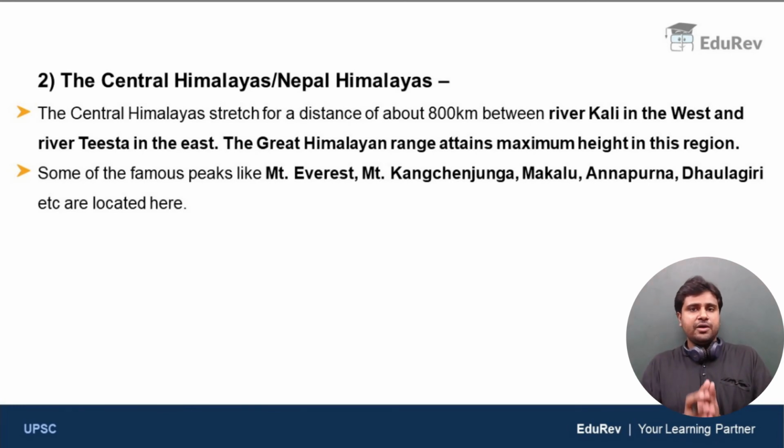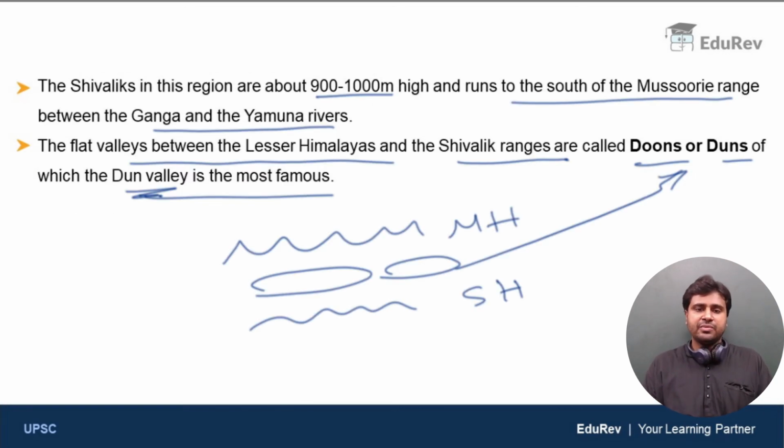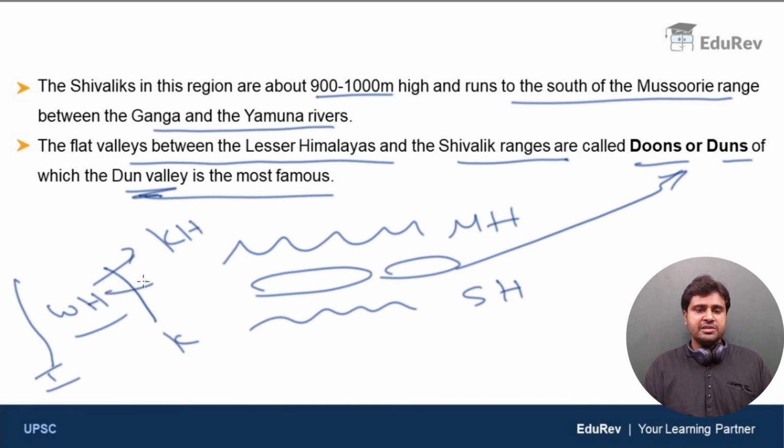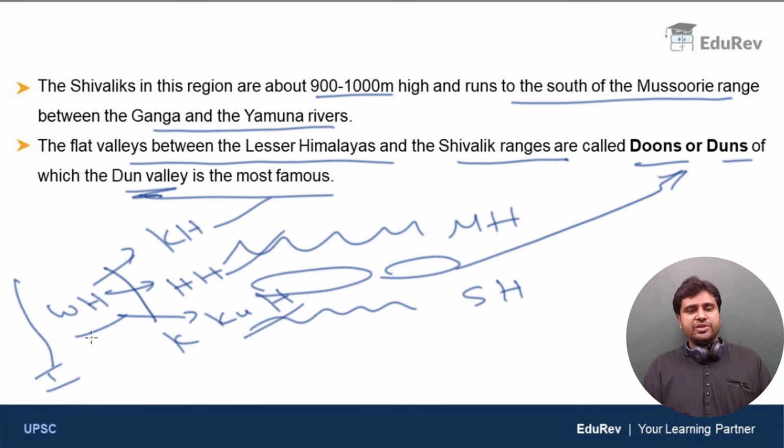So we have finished the discussion of Western Himalayas. So first we understood that Western Himalayas extend between, I'm just writing here, Indus River and Kali River, Western Himalayas. And you can divide Western Himalayas into Kashmir Himalayas, Himachal Himalayas, and Kumaon Himalayas. Okay, so we have discussed all the three. So with this, we are done with the concept of Western Himalayas.